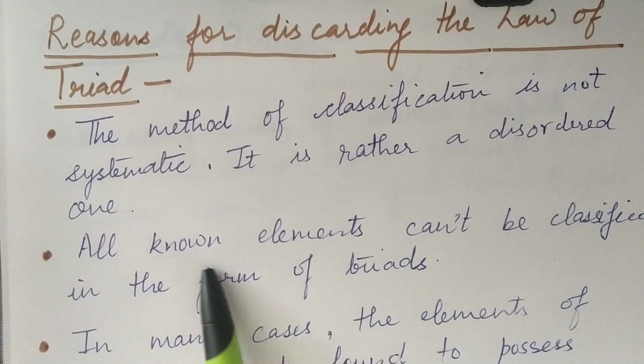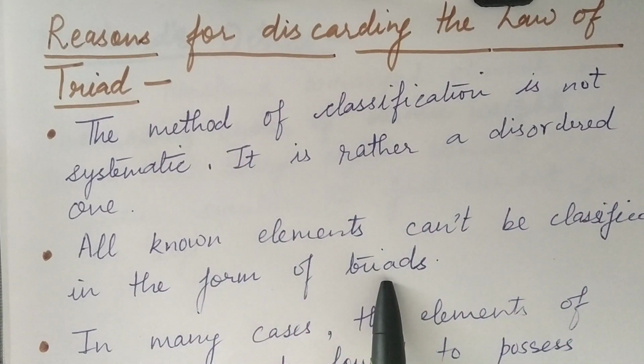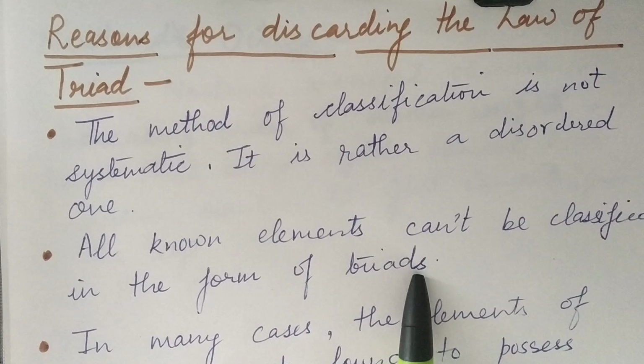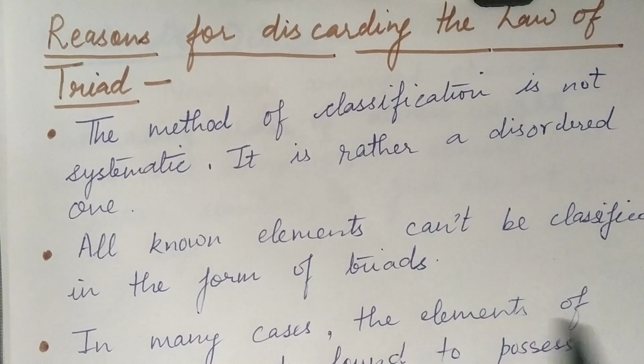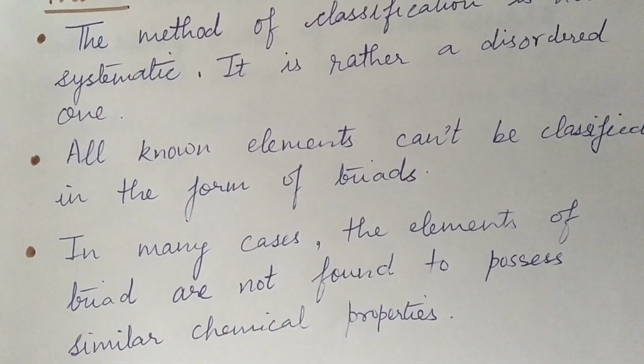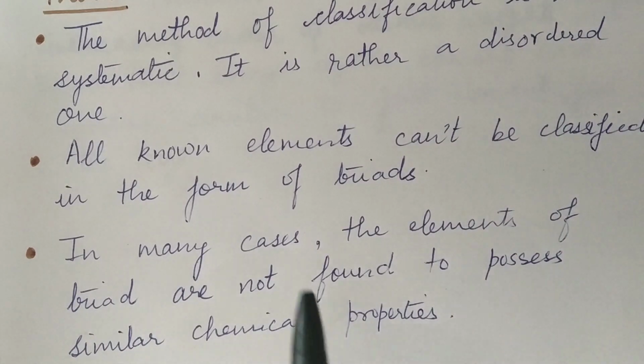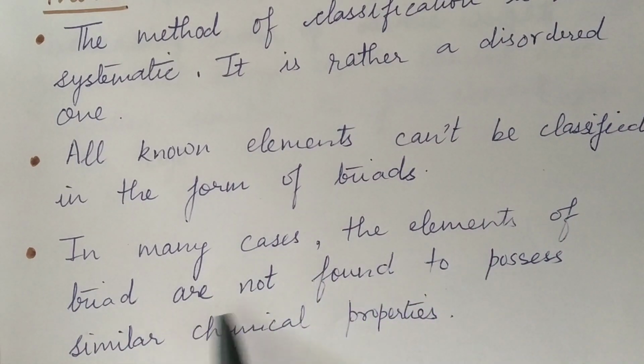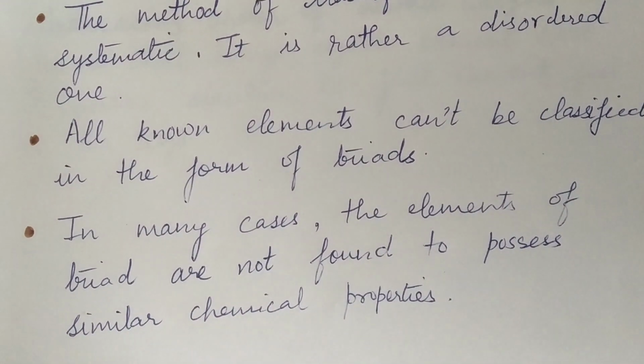Now, all the known elements cannot be classified in the form of triads. Whatever elements we know, all of them cannot be classified in the form of triads. This is also one of the drawbacks of Dobereiner's triads. Next reason for which this law of triads was discarded is, in many cases, the elements of a triad are not found to possess similar chemical properties. Means three elements were put together in a triad, but sometimes those three elements were not showing similarity in their chemical properties. So because of these reasons, this law of triads was discarded.